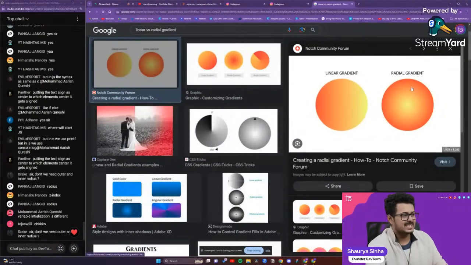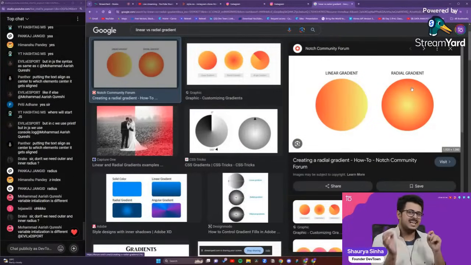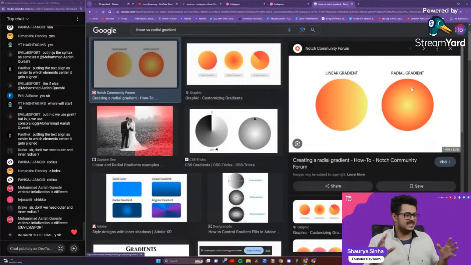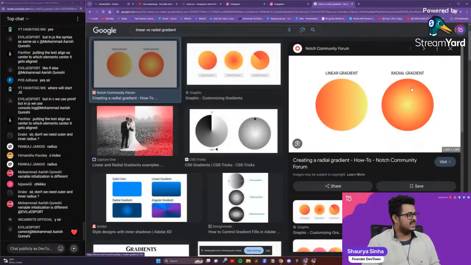As you're able to see, this is the difference between a linear gradient and a radial gradient, guys. A linear gradient starts from one end and ends at the other end. Whereas the radial gradient starts from the middle and ends at the outside. Are you able to see this difference between linear gradient and radial gradient, guys? Please let me know.